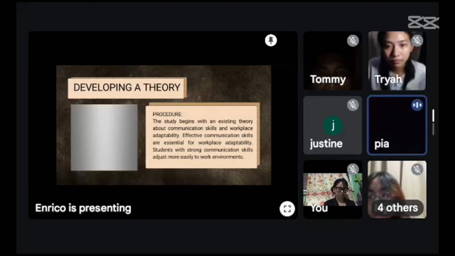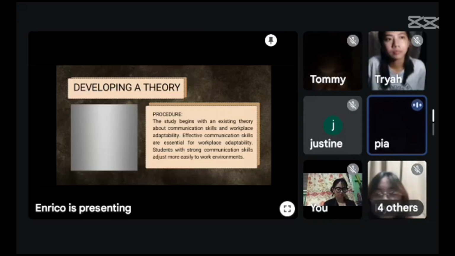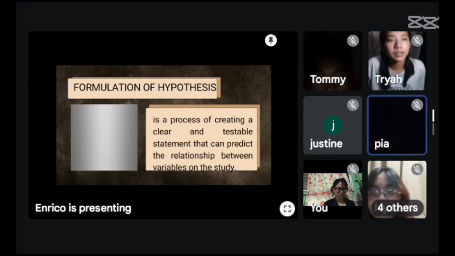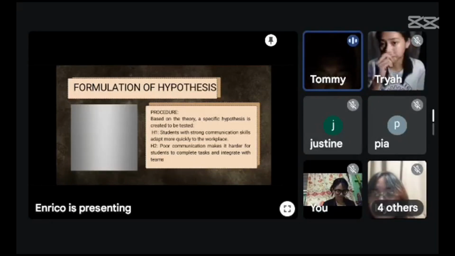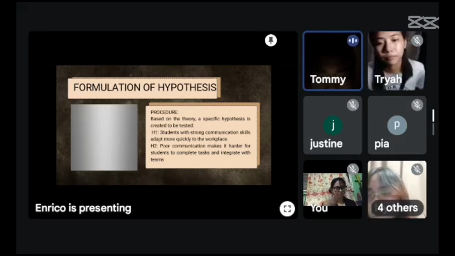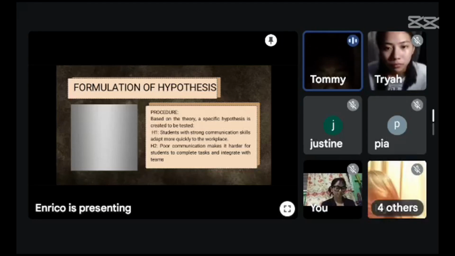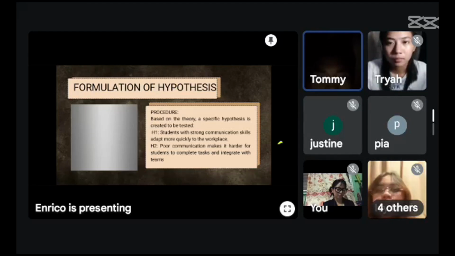Procedure. The study begins with an existing theory about communication skills and workplace adaptability. Effective communication skills are essential for workplace adaptability. H1: Students with strong communication skills adjust more easily to the work environment and adapt more quickly to the workplace. H2: Poor communication makes it harder for students to complete tasks and integrate with teams.